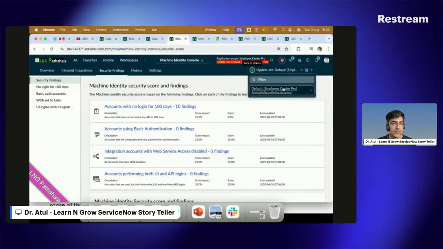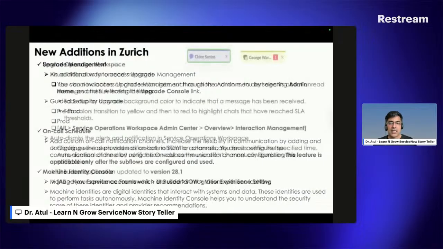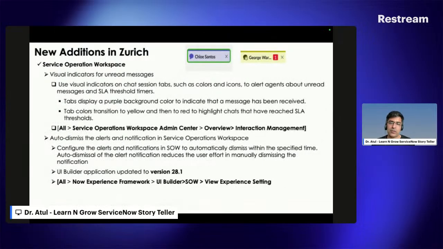Let me change my update set because this is a little important for me. Okay, I'll do this particular part later on. Okay, this is what has been done, and now we're almost in the closing part.